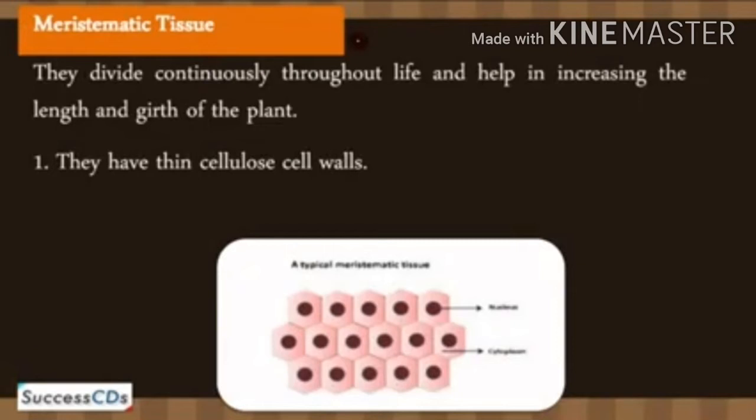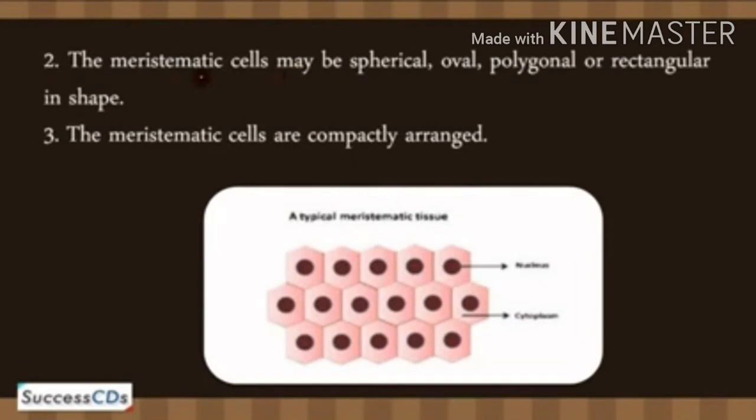So what are the features of this tissue? Let's see the features. They have a thin cellulose cell wall. The cells are small. That means the cell wall is cellulosic, thin and elastic. And the second feature: the meristematic cells may be spherical, oval, polygonal or rectangular in shape.